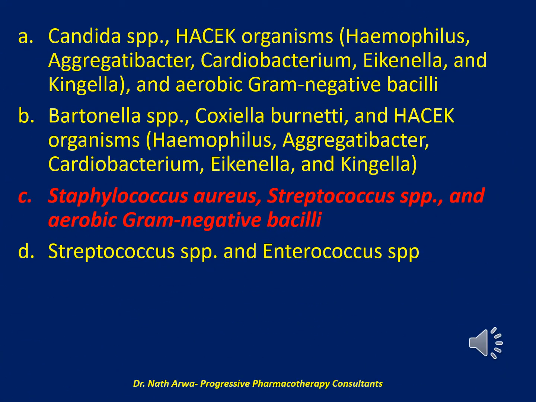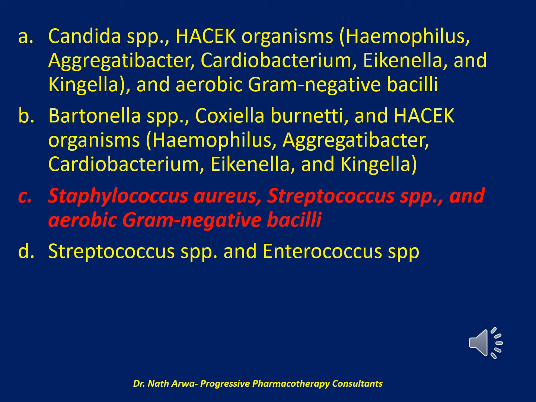And the correct answer is C. Staphylococcus aureus, Streptococcus species, and aerobic gram-negative bacilli. Enterococcus species are not typically implicated in acute-onset native valve culture-negative endocarditis. Acute-onset native valve culture-negative endocarditis is commonly caused by Staphylococcus aureus, Streptococcus species, and aerobic gram-negative bacilli. These pathogens should be targeted by empiric antibiotic therapy in this patient.